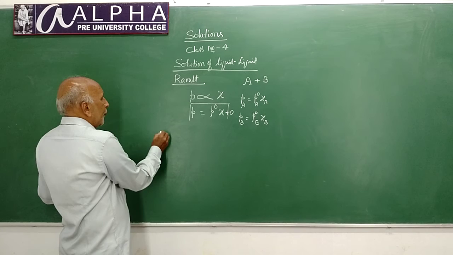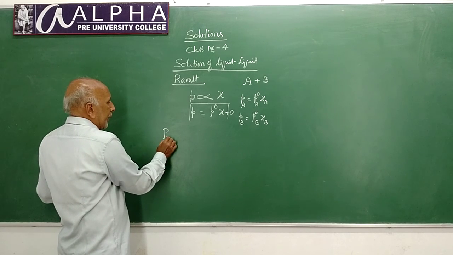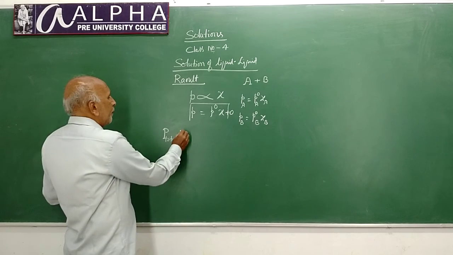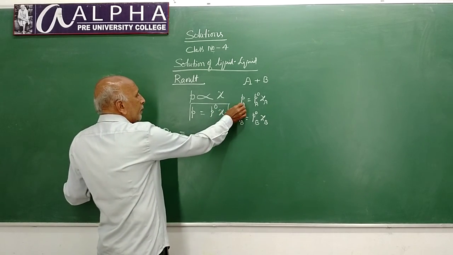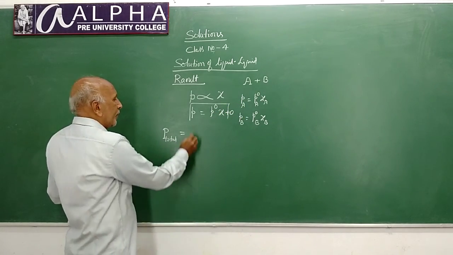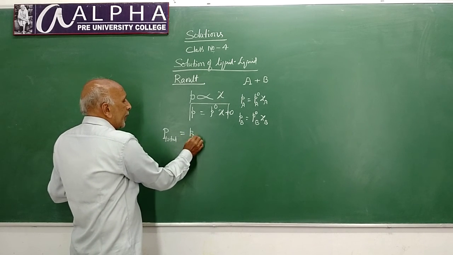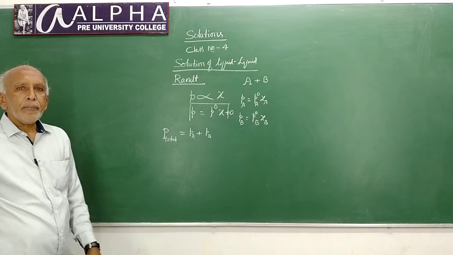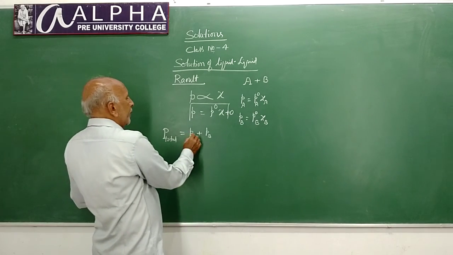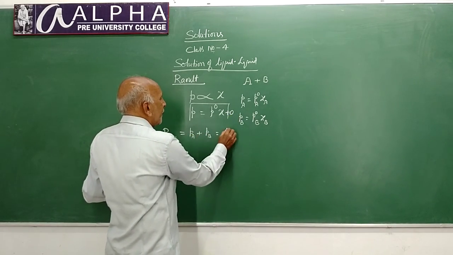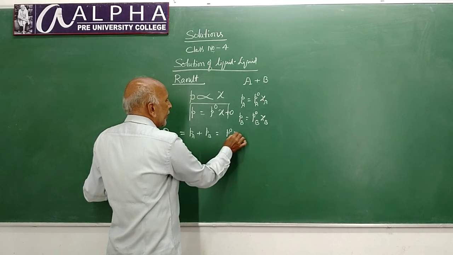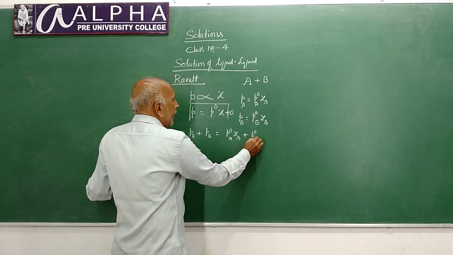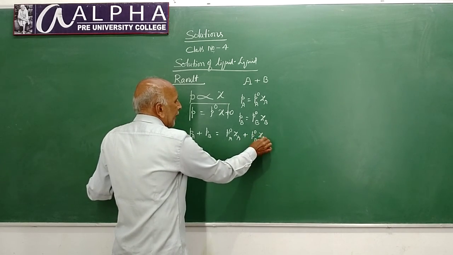That is, P total, capital P stands for total pressure, is equal to the sum of the partial pressures of the constituents, that is Pa plus Pb. We know that Pa is equal to P naught A chi A and Pb is equal to P naught B chi B.